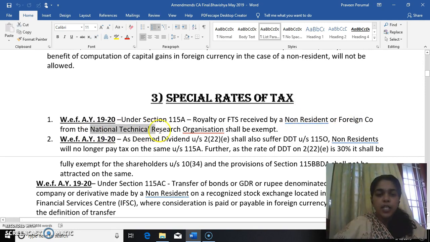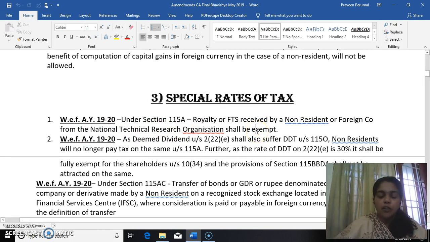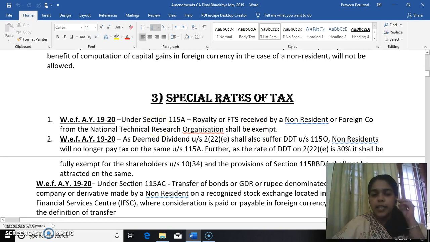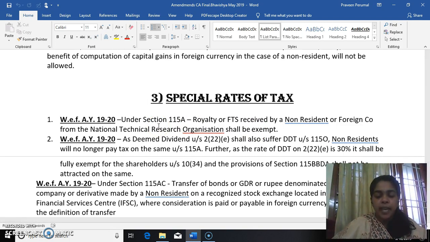From the National Technical Research Organization shall be exempt. So, what is the nature of payment? It could be royalty or FTS. Who is receiving it? Non-resident or foreign company. From whom? From National Technical Research Organization. If all these conditions are being satisfied, then exemption.